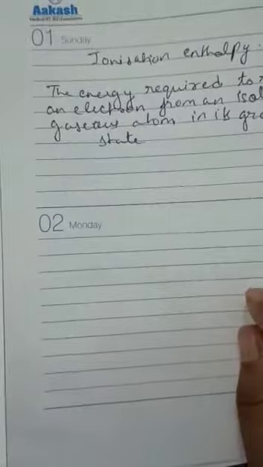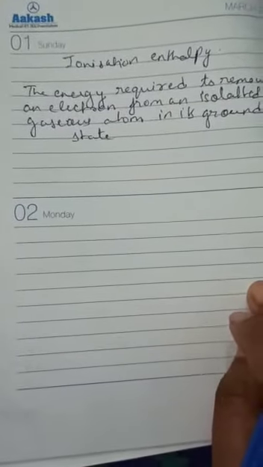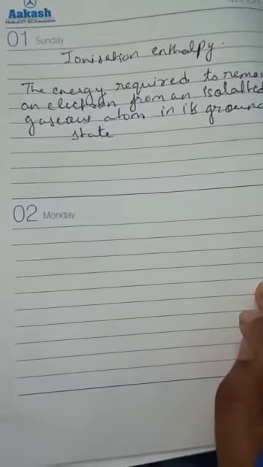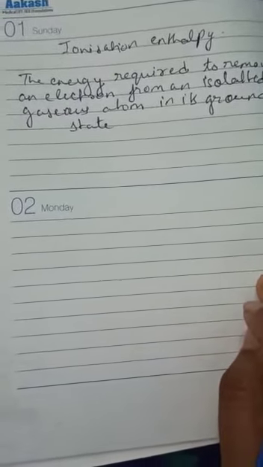Okay, so basically the energy required to remove an electron from an isolated gaseous atom in its ground state is known as ionization enthalpy.